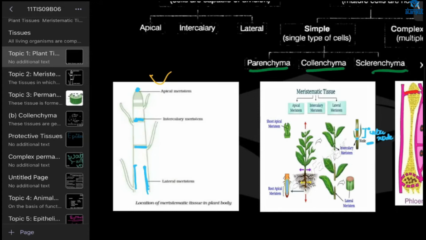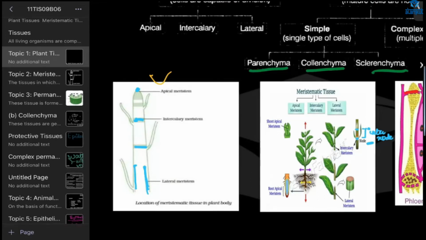Ma'am, apical meristem helps in increasing the height of the plant, and it is present at the tips of growing root and stem. Intercalary meristem helps in growing the leaves, and it is present between internodes and nodes. Lateral meristem helps in increasing the girth of the plant, and it is present beneath the bark. But in the test, I forgot to write the location. I only wrote their functions. Oh, okay, it's okay.